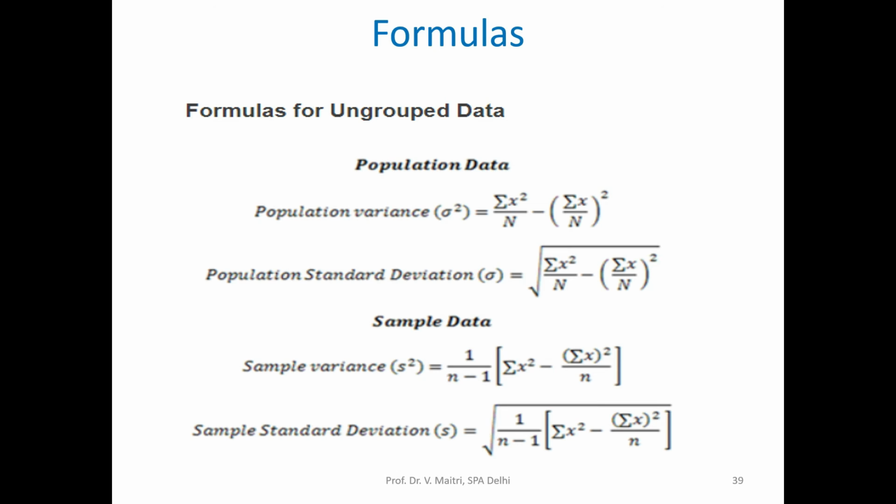Now, what are the formulas for ungrouped data? For ungrouped data, population variance is sum of xi square by n minus (sum of xi by n) whole square, and for population standard deviation we take only the under root of the total. And for sample data it is s square. Just see the formula change, 1 by n minus 1 instead of 1 by n. Why is it n minus 1? We are not going to discuss that today. We will discuss it separately.